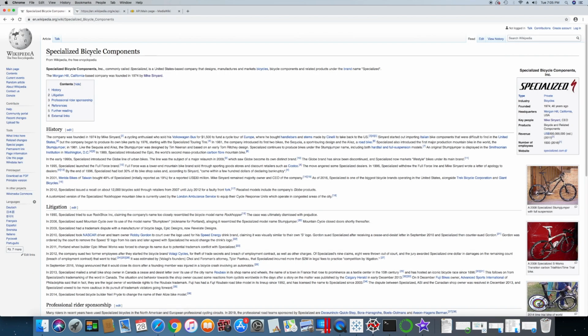So I'm using the Specialized Bicycle Components Wikipedia page. I'm an avid bike rider and I particularly like Specialized as a bicycle company. So using this one as an example here, I'm going to show you how to construct your API key to pull data right from this page.